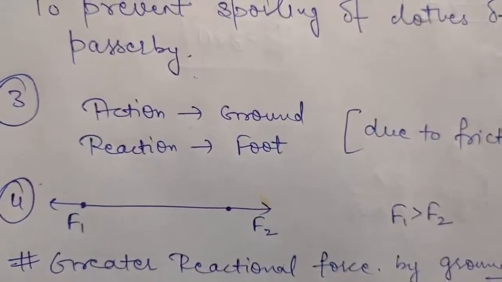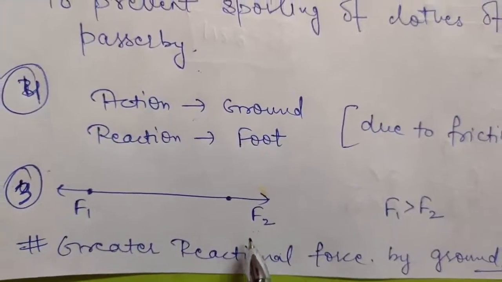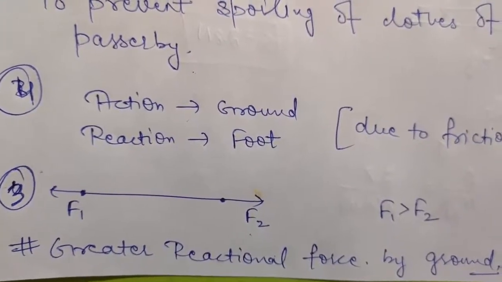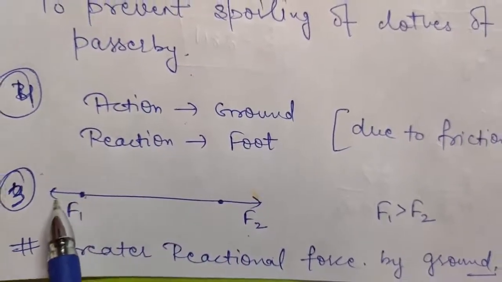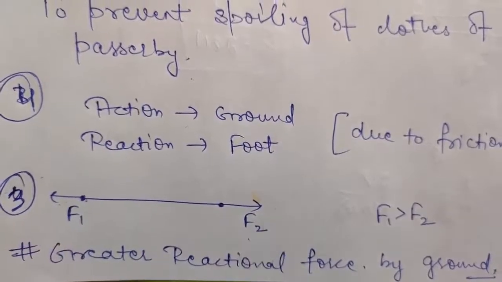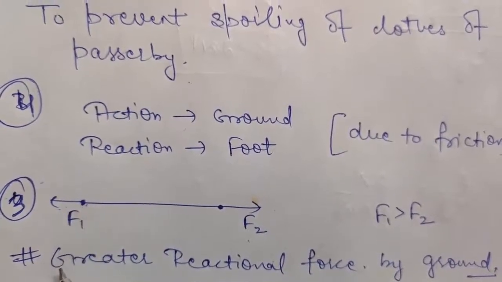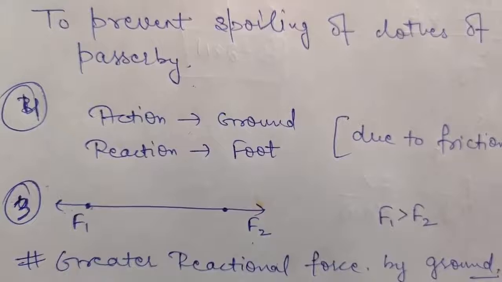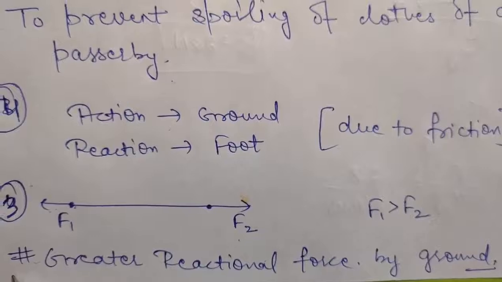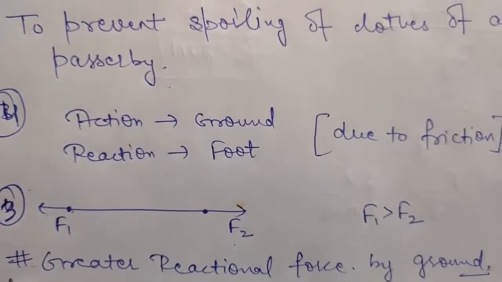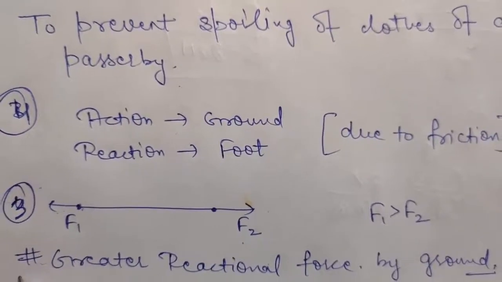This is your third question, and the question says, in a tug of war, the team that pushes harder against the ground wins. Why? So suppose there are two teams which are pulling the rope with forces F1 and F2. Now, if this team is applying a greater force against the ground, or you can say if this team is pushing harder against the ground, then what will happen? There will be greater reaction force on the team by the ground. So therefore, the team will win due to the greater reaction force from the ground.